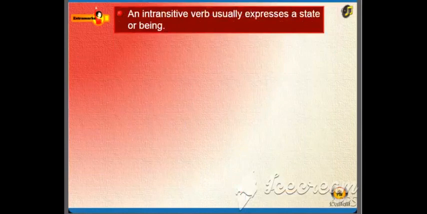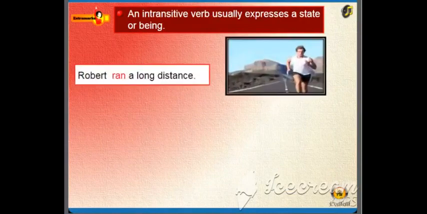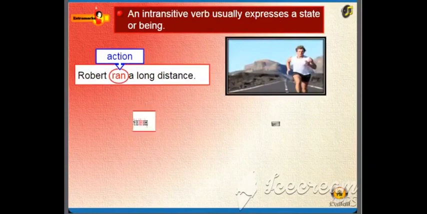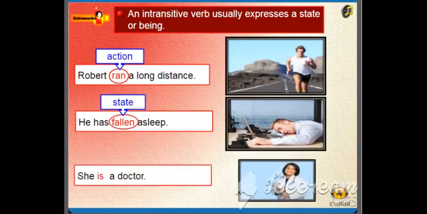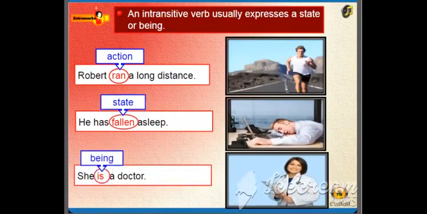An intransitive verb usually expresses an action, a state or being. For example, Robert ran a long distance. Here, the verb expresses an action. He has fallen asleep. A state is expressed by the verb in this sentence. She is a doctor. Here, the verb indicates being.